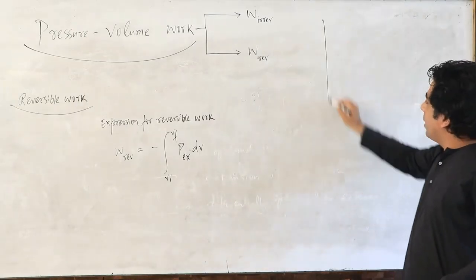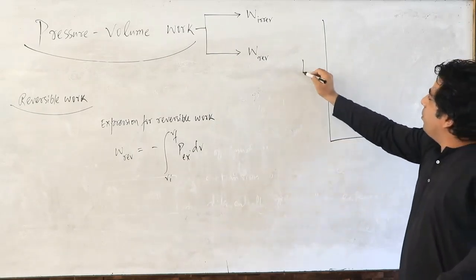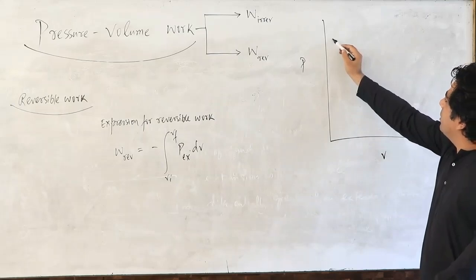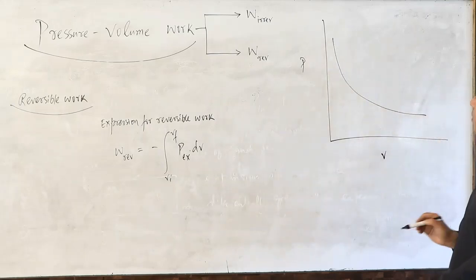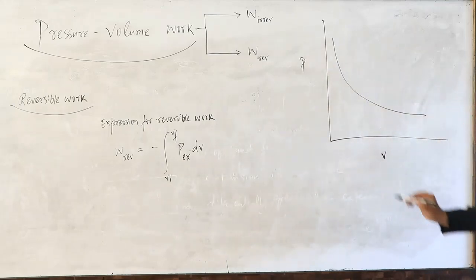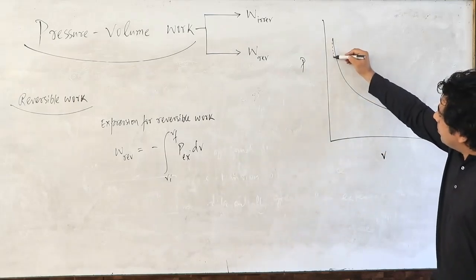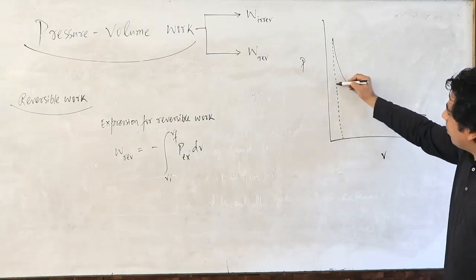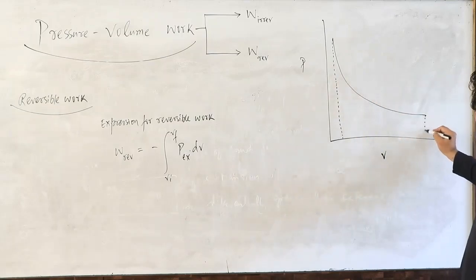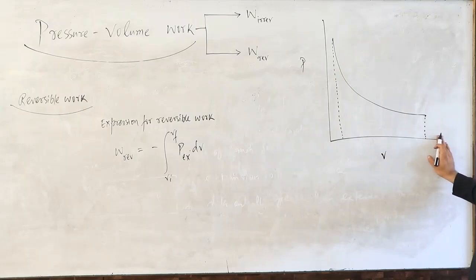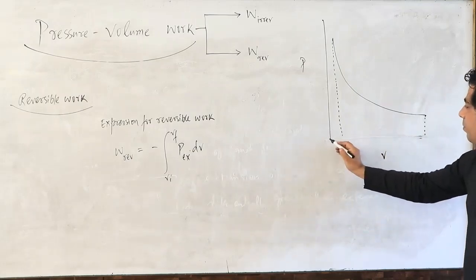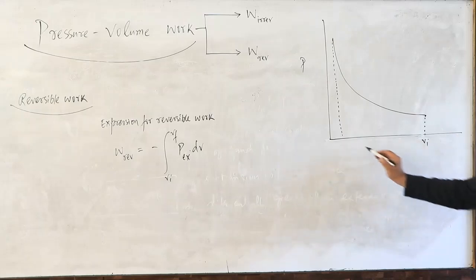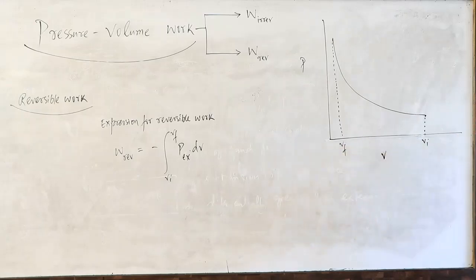So if we draw a graph between pressure and volume, we'll get a curve like this. Okay, my dear friends, let us suppose we are doing the work of compression. Then what is going to happen? This will become our initial volume here, and this will become our final volume.